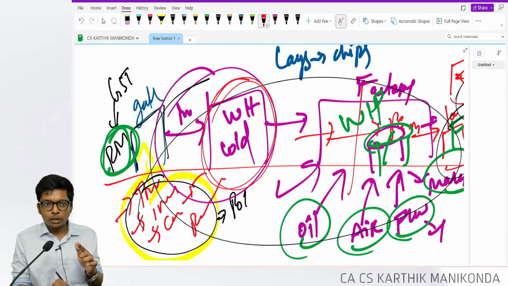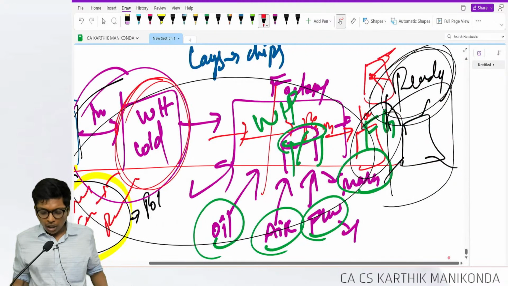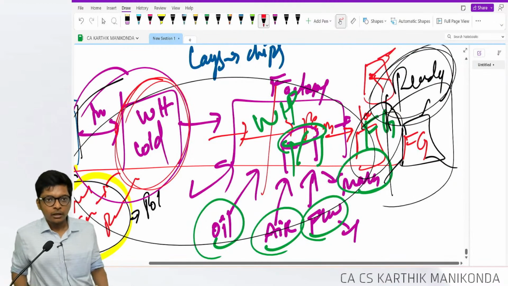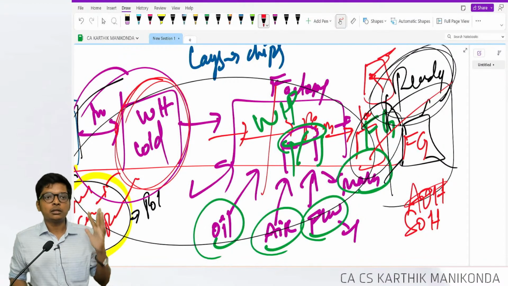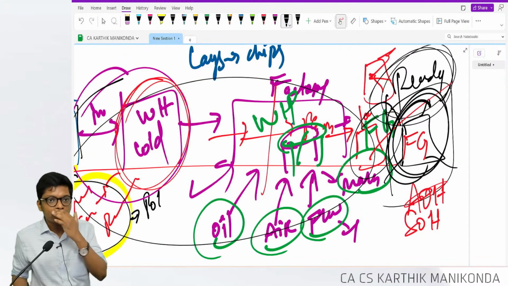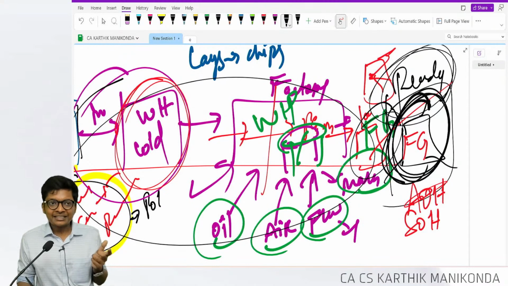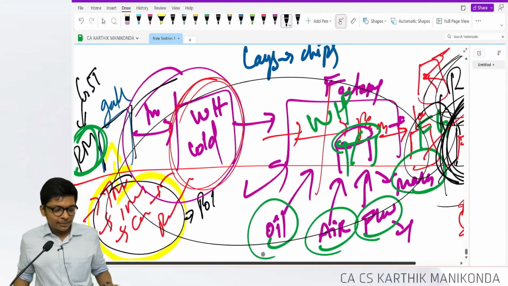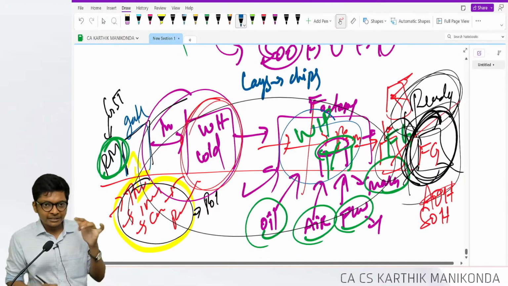Sometimes they ask, sir, storage cost, I'm confused. Storage cost to store the raw materials will be included. Storage cost after the finished goods are ready is not included. Now, selling overhead, when is it incurred? After FG is ready, so not included. Storage cost in the final godown, warehouse of Lay's packs, is it included? No, because this storage cost in godown is incurred after FG is ready. Sir, what about electricity in the building? Electricity will be included because it's in the warehouse.